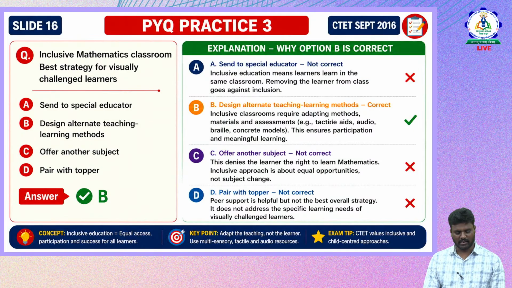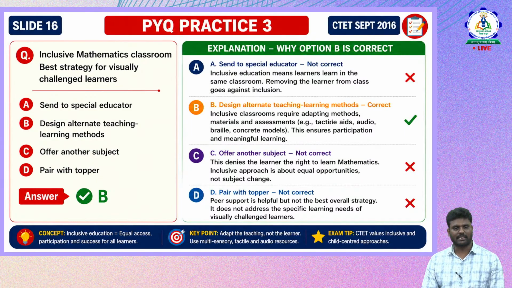Engaging mathematics classroom, best strategy for visually challenged learners. The question is: in the inclusive mathematics classroom, what is the best strategy for visually challenged learners? The question is based on inclusive education. Option A is to send to the special educator. Option B is design alternative teaching learning methods. Option C, offer another subject. Option D is pair with topper. Which is the correct option? Let us try to understand one by one.